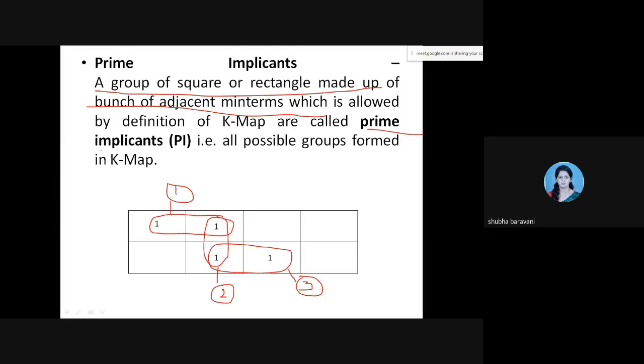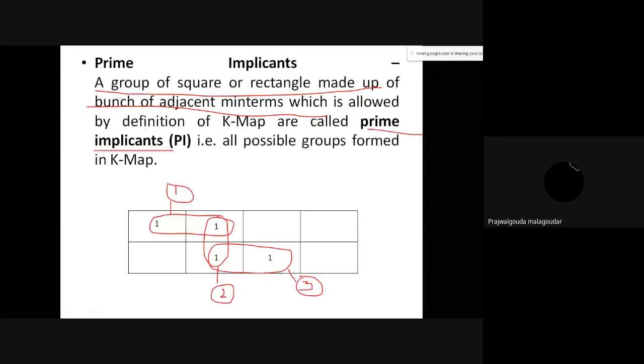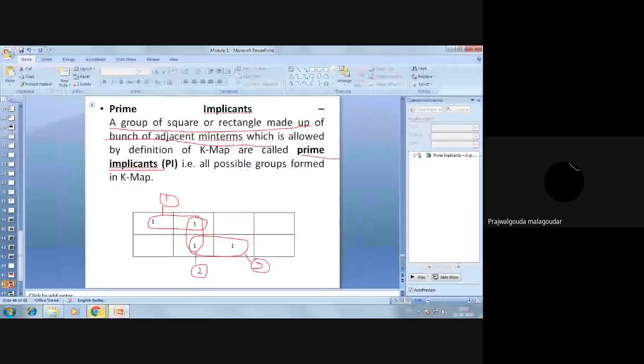Understood what is meant by prime implicant? Is it understood? Yes, ma'am. Others? Please ask Rithvik to send it once more, a request to them.